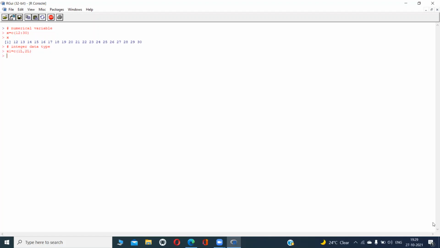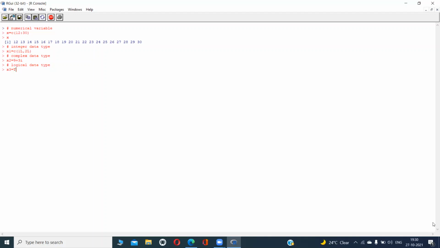Then suppose we want to define a complex data type. We can define x2 is equal to 9 plus 3i. Then if we want to assign a logical data type, for example x3 is equal to TRUE.